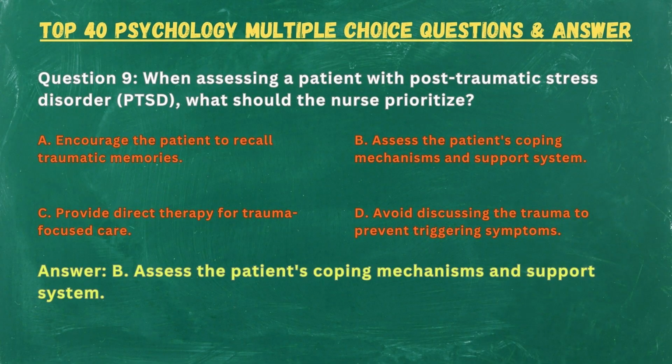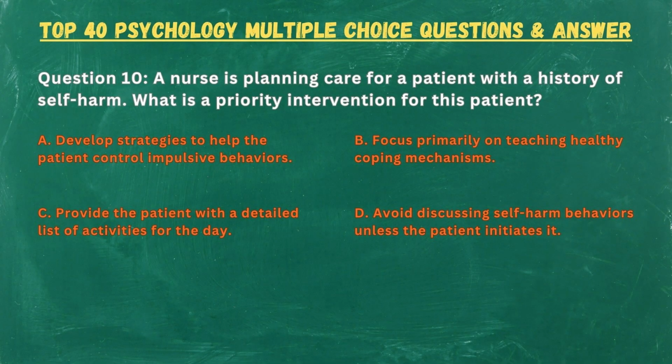Answer. B. Assess the patient's coping mechanisms and support system. Question 10. A nurse is planning care for a patient with a history of self-harm. What is a priority intervention for this patient? A. Develop strategies to help the patient control impulsive behaviors. B. Focus primarily on teaching healthy coping mechanisms. C. Provide the patient with a detailed list of activities for the day. D. Avoid discussing self-harm behaviors unless the patient initiates it.